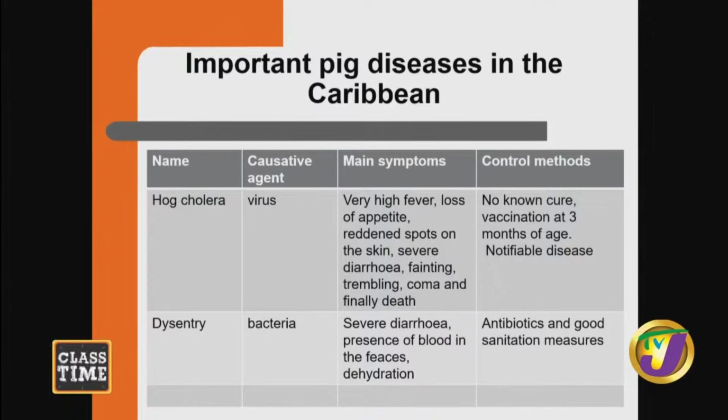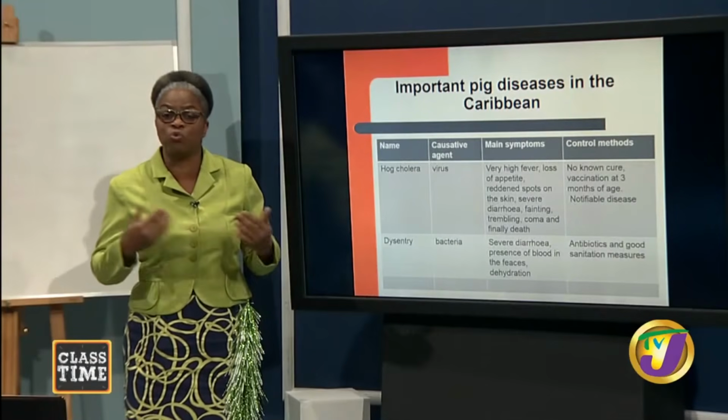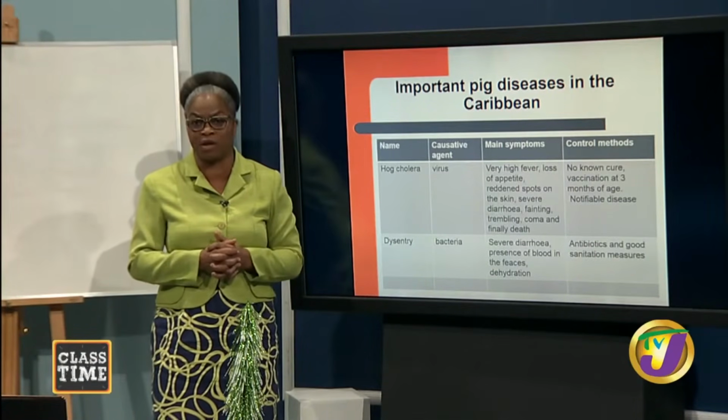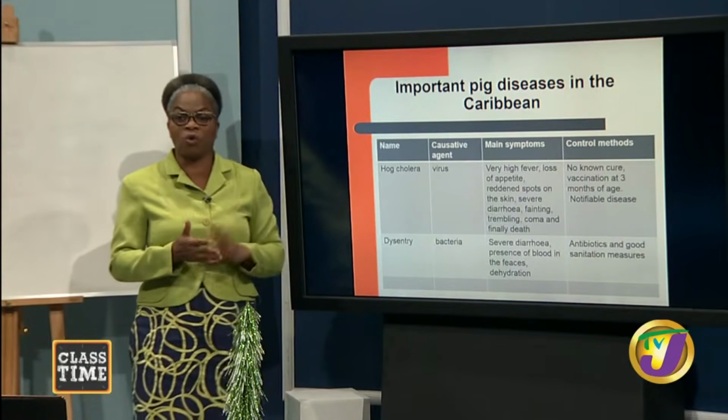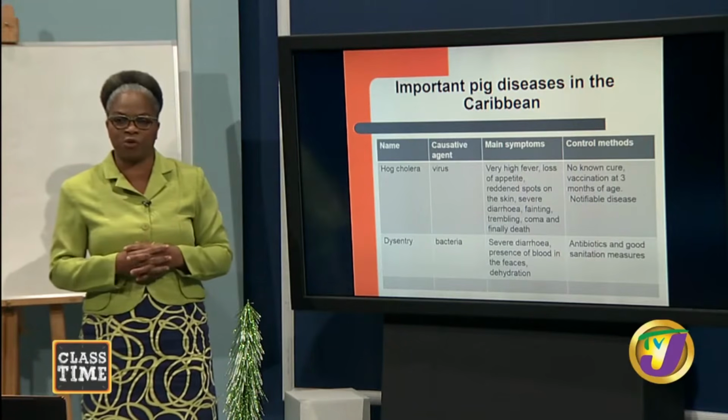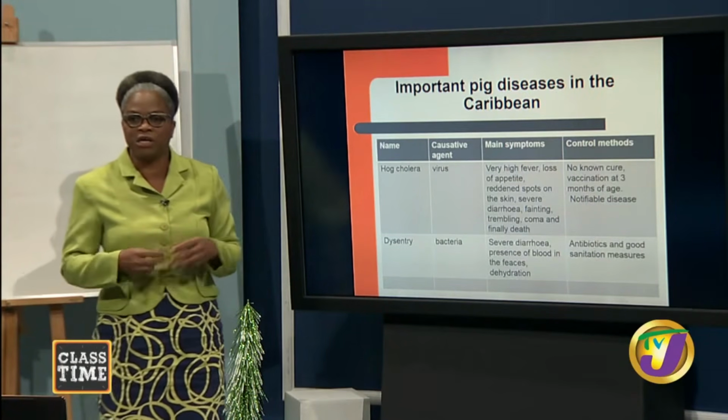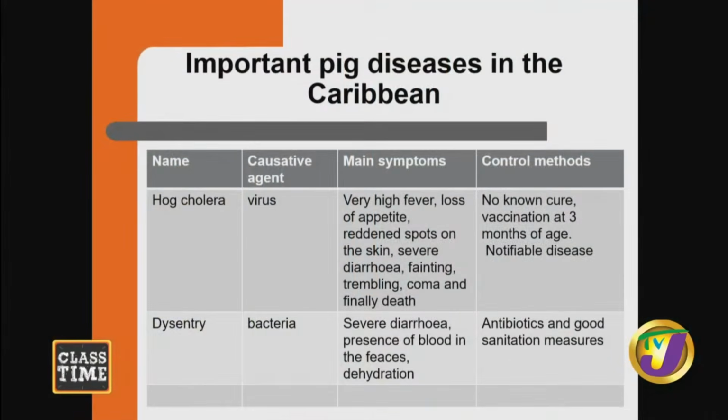There's no known cure, but we can give them vaccination at 3 months of age, and this is a notifiable disease because it could affect the entire nation's herd as well as humans. So we have to pay close attention when we are raising our pigs. Next disease, dysentery, and it's caused by a bacteria.